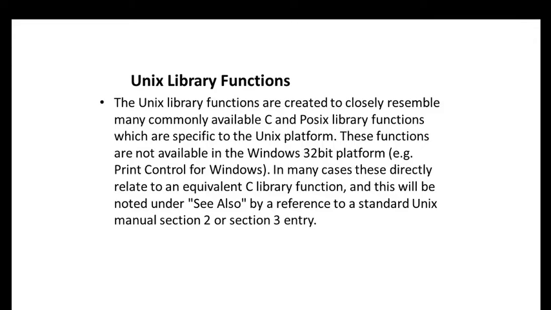Next one, library functions. The Unix library functions are created to closely resemble many commonly available C and POSIX library functions, which are specific to the Unix platform. These functions are not available on the Win32 platform, for example. In many cases, these directly relate to the equivalent C library functions, and this will be noted under C by reference to the standard Unix manual section entry.